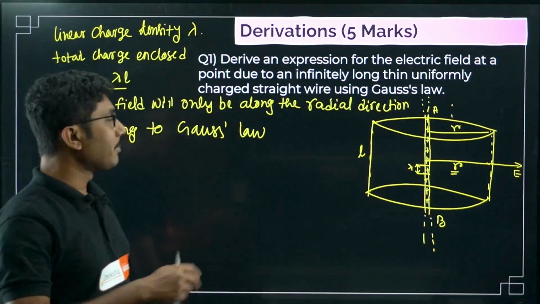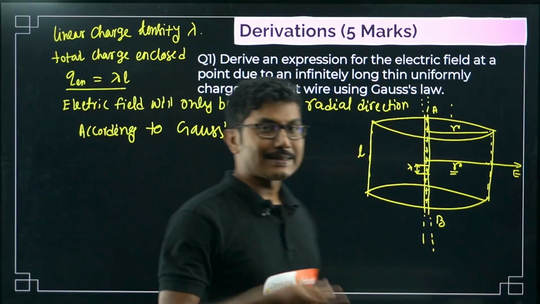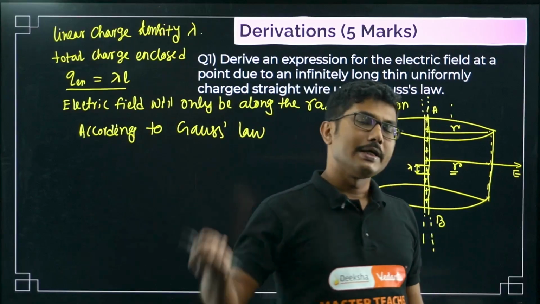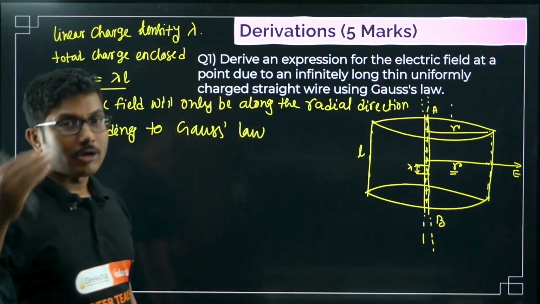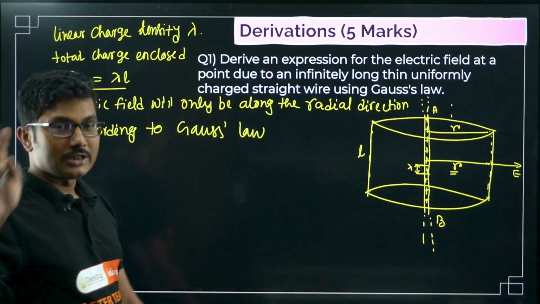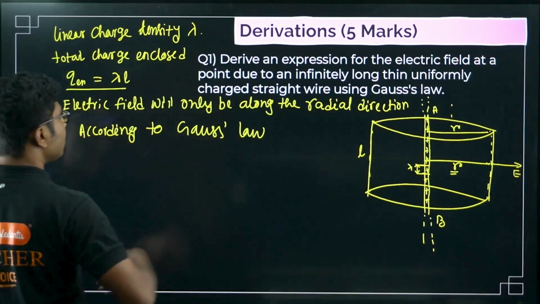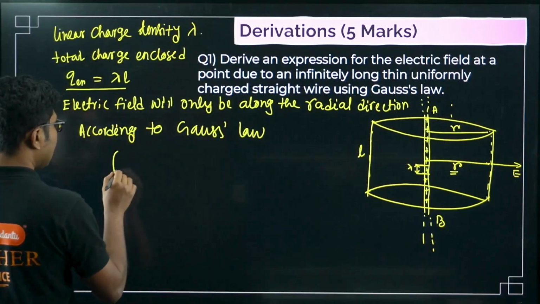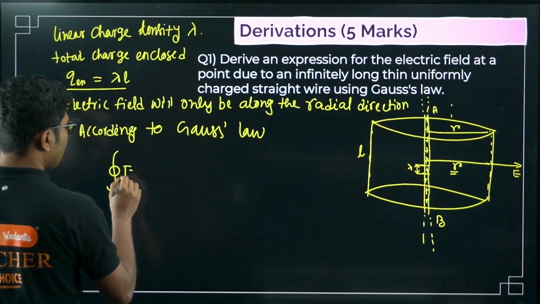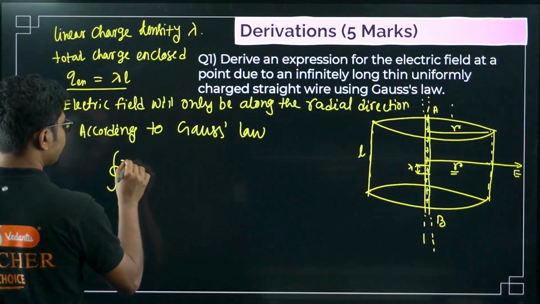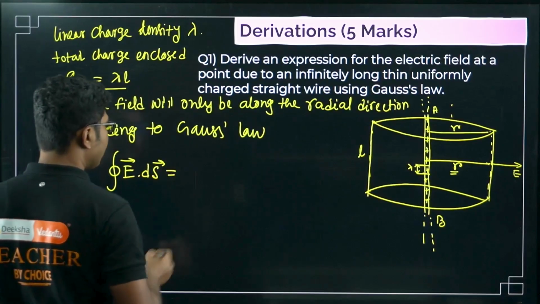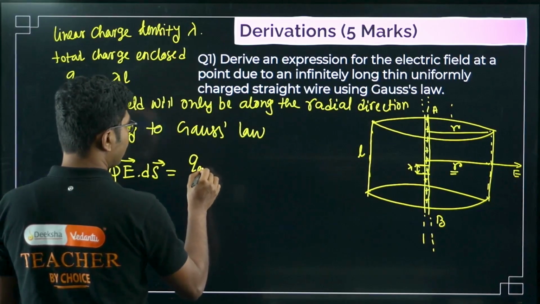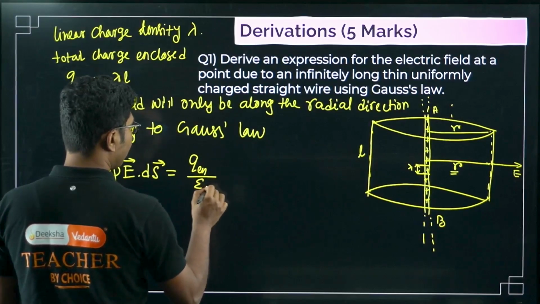If you remember, Archimedes has s at the end, so Archimedes' law is written with an apostrophe. The extra s you can write or not write; both are fine according to the English language. According to Gauss's law we can say that the integration of E dot ds equals q enclosed by epsilon naught.